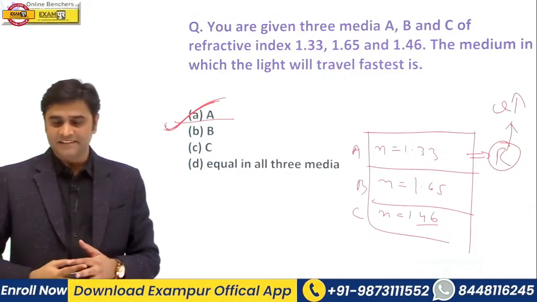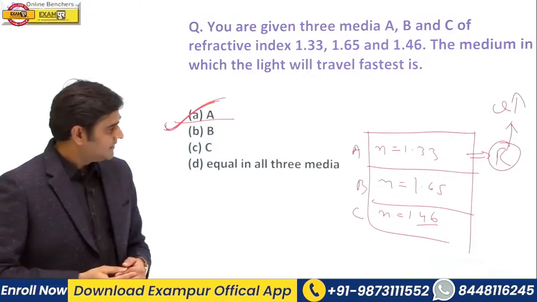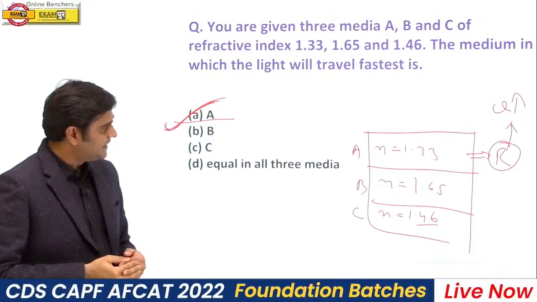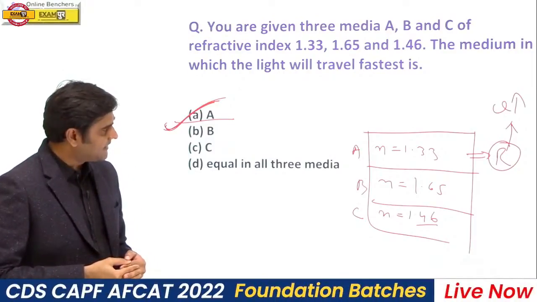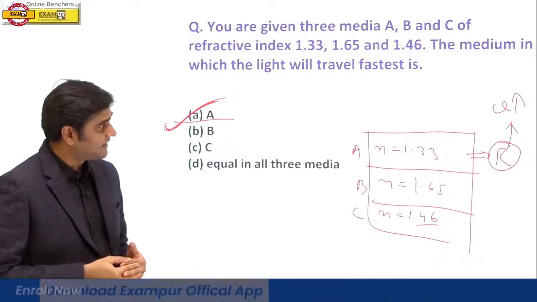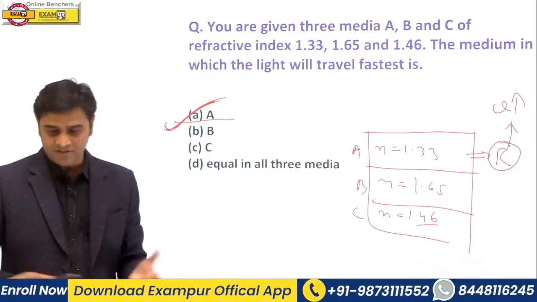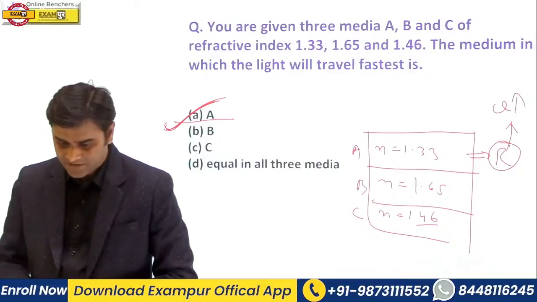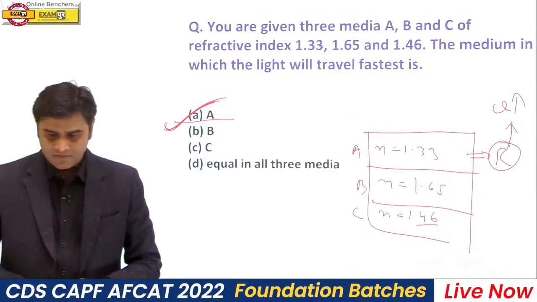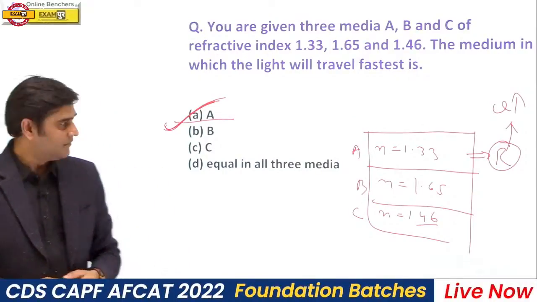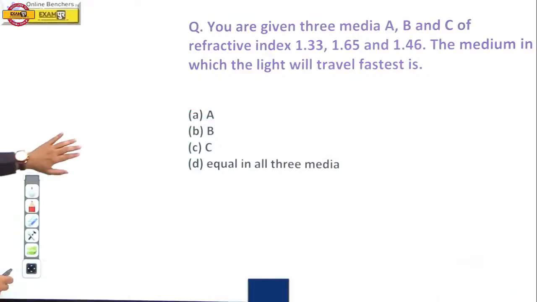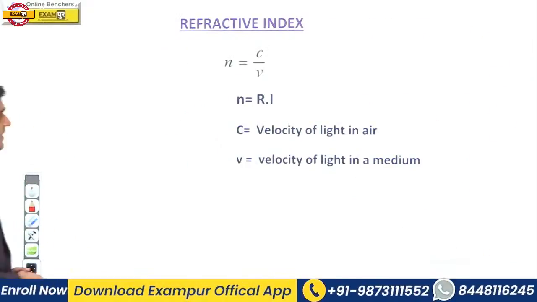So almost all students are saying the medium which has refractive index 1.33 will be the rarer, so speed will be more. Absolutely correct. Very good, Kanchan. Rajveer, very good. Keep it up. Now, let us move to the next slide.